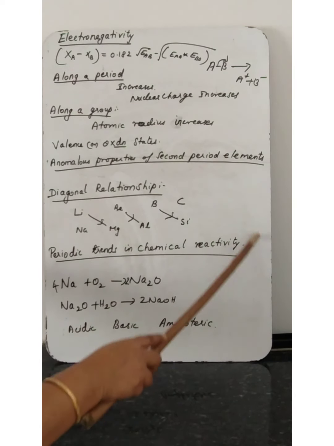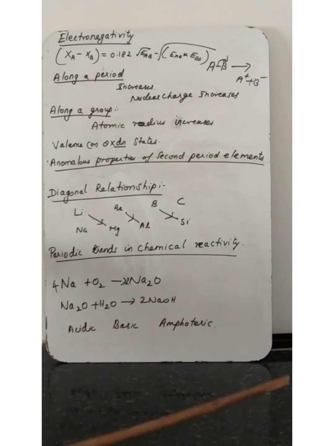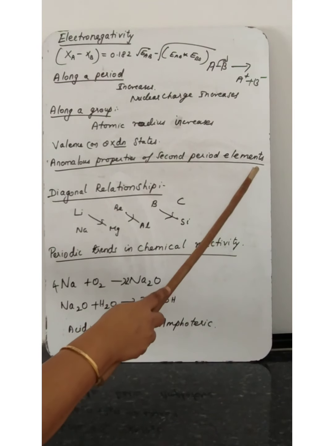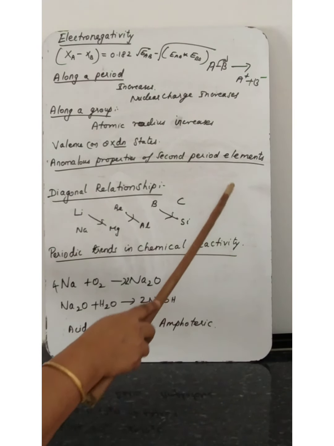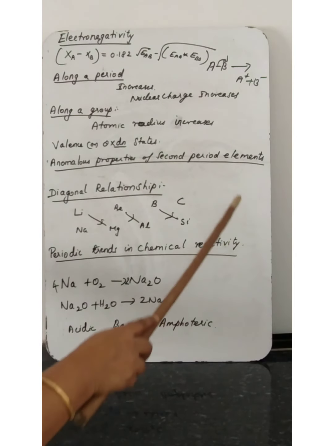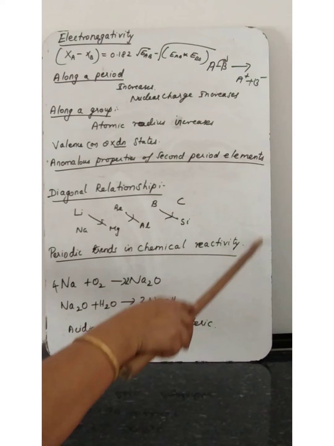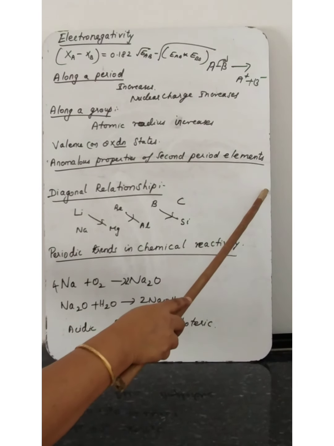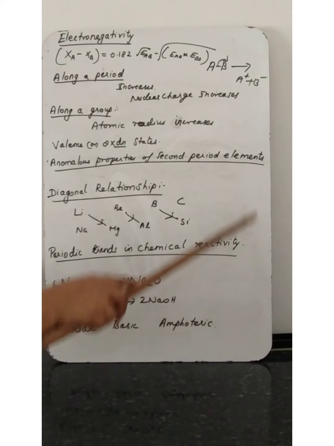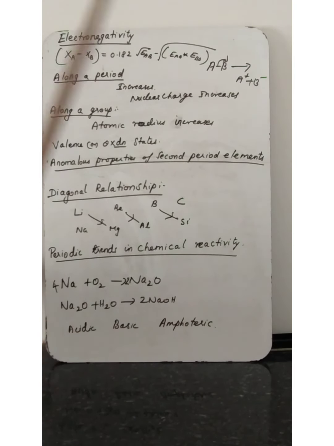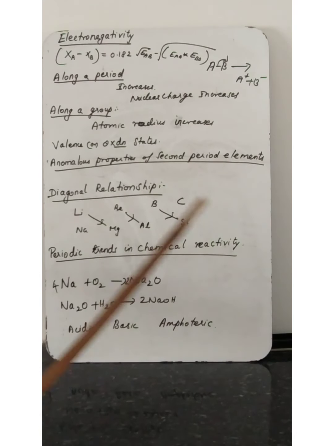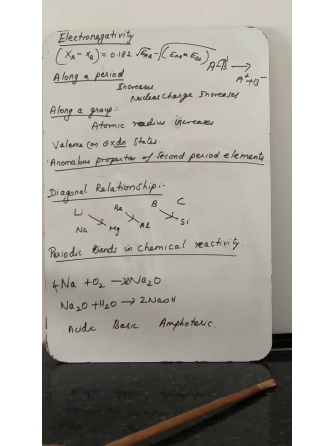The first group's first element is lithium and the second group's first element is beryllium. These two form covalent bonds, but the other elements present in these two groups mostly form ionic bonds or ionic compounds.